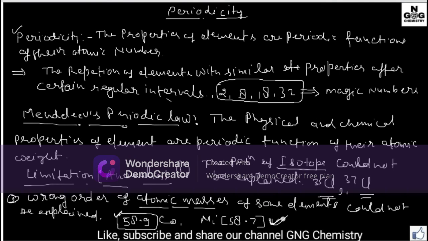And there is also a third limitation: he could not assign the proper position of hydrogen. So these are the limitations of the Mendeleev periodic table. Now we are discussing Moseley's periodic table.